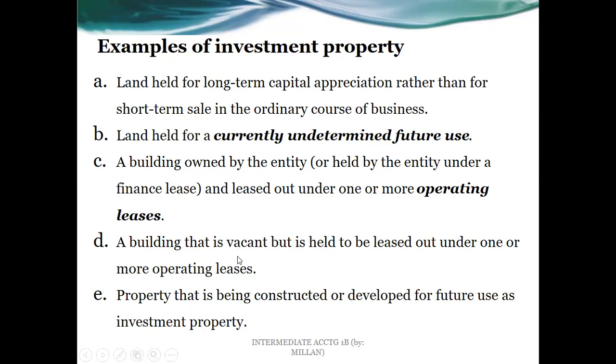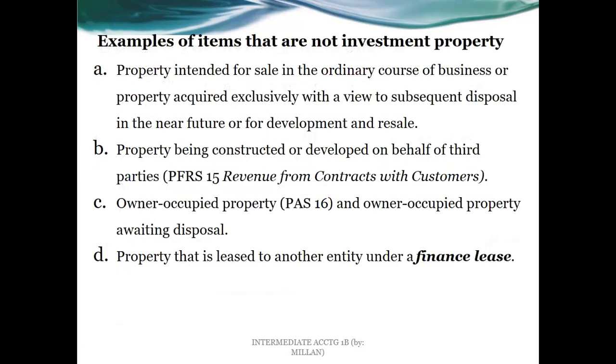Hopefully we'll have the list of non-examples of investment property, although mentioned already. Okay, here we go. Letter A is property intended for sale. This is clearly inventory in the ordinary course of business, or property acquired exclusively with a view to subsequent disposal in the near future, or for development and resale. So this part is really going to be similar to inventory, and the latter one, for example, is to be developed and later on to be sold. Inventory under IAS 2 or PAS 2.